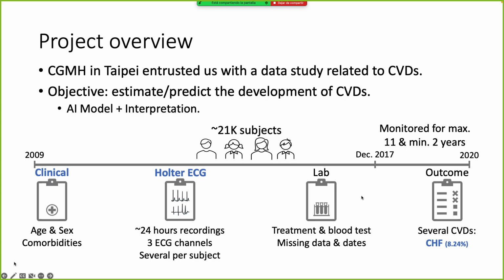This data involved 21,000 subjects that were monitored for cardiovascular disease for a maximum of 11 years and a minimum of 2 years. The data set has some clinical data related to the age, sex and comorbidities of the subjects. Also, we have Holter ECG recordings of 24 hours, several records per patient, and we have some laboratory data.